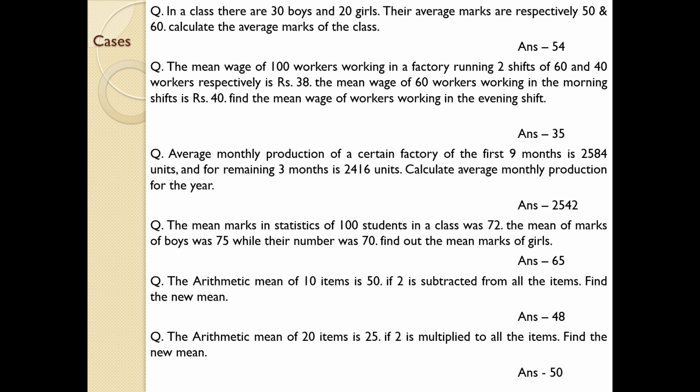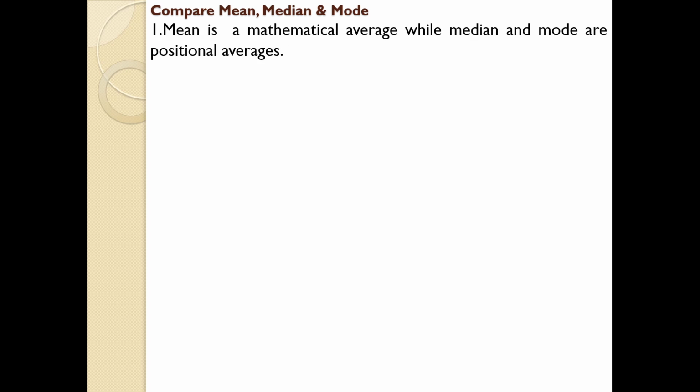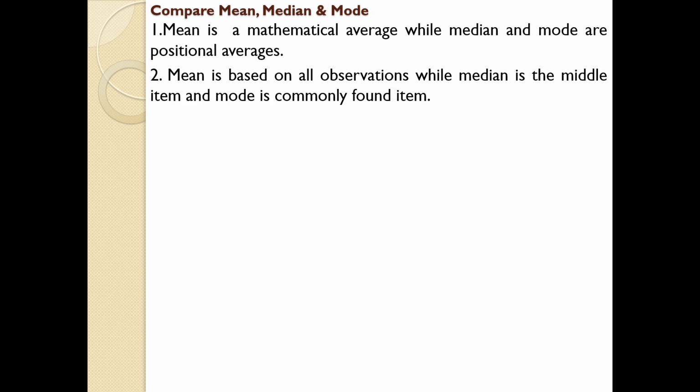So let us discuss the next area. Compare mean, median and mode. Mean is a mathematical average while median and mode are positional averages, as we have discussed previously in detail. Next one, mean is based on all observations while median is the middle item and mode is the commonly found item.